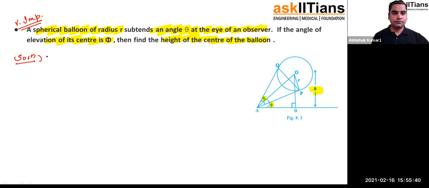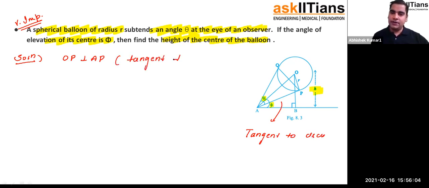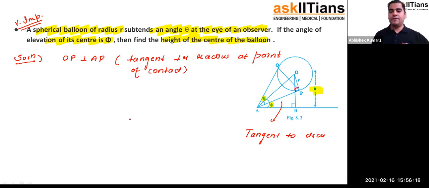Okay, so we all know one thing, right or not? Can I say that OP will be perpendicular to AP, because this AP is acting as a tangent to the circle, right? It is acting as a tangent to the circle. And we know that a tangent is perpendicular to the radius at the point of contact. We all know that, right? At the point of contact. Okay. So that means this angle is going to be 90 degrees. Clear? Is that clear?